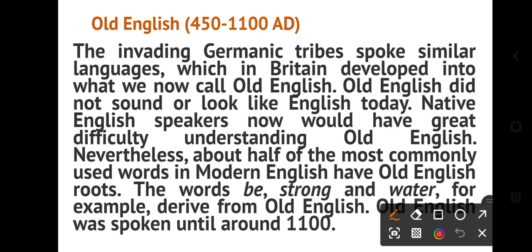Again I'm repeating the summary. The Germanic tribes, who were they? Angles, Saxons and Jutes.